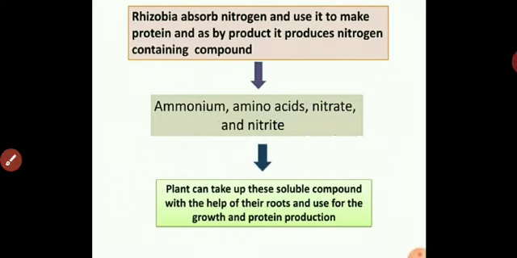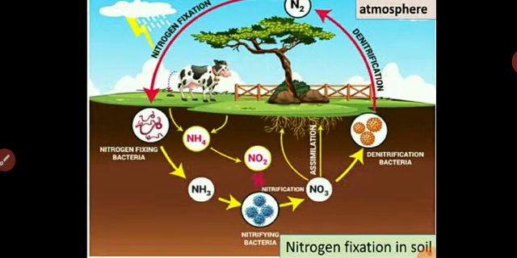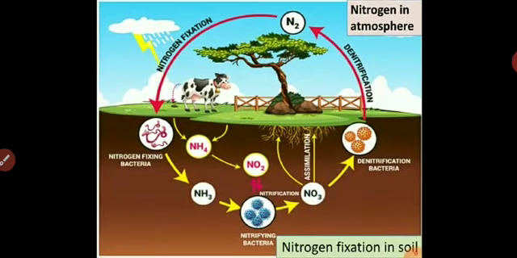Plants can take up these soluble compounds with the help of their roots and use them for growth and protein production.